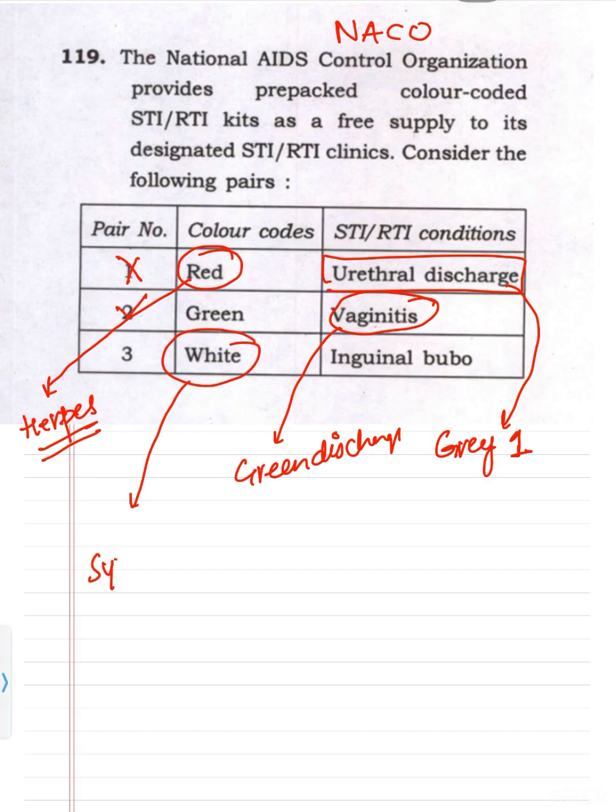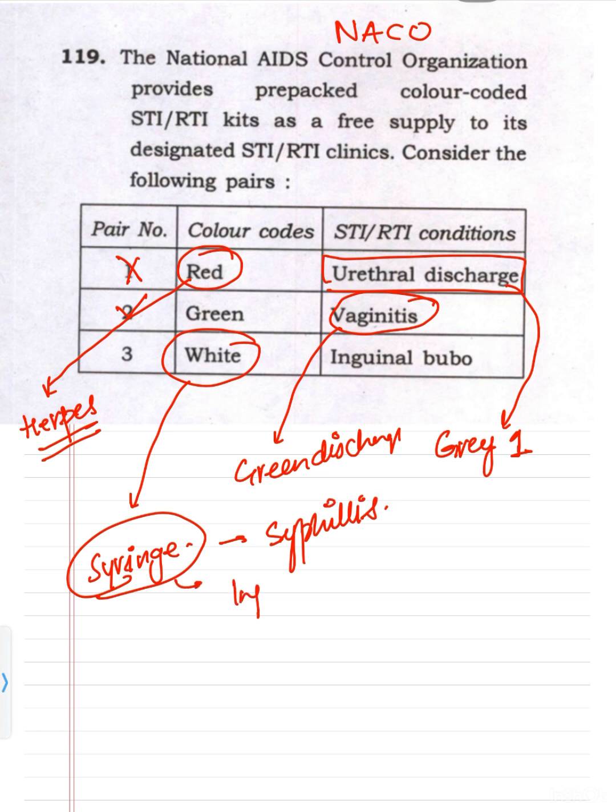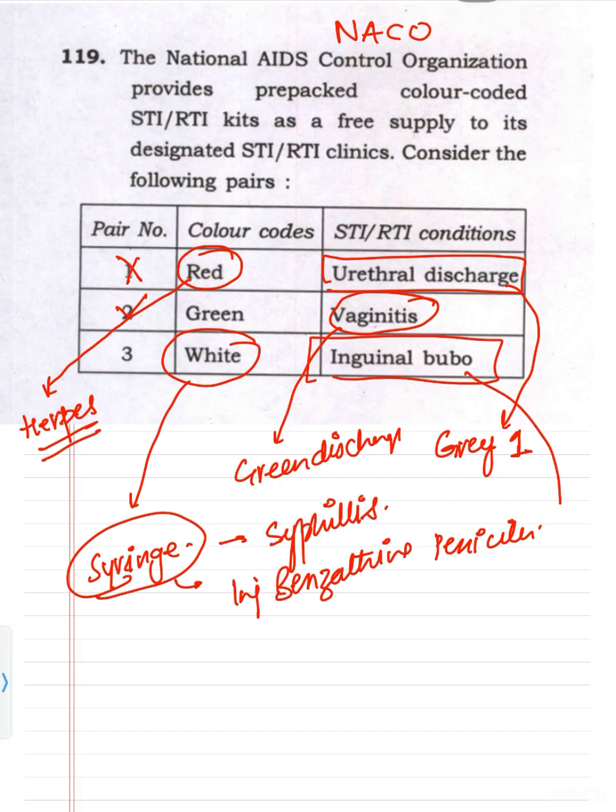Third is white. The white is the color of the syringe, and the only kit in which we give a syringe is for syphilis or chancroid. Syphilis, in which we give injection benzathine penicillin. So it is for syphilis or chancre. It is matched with the inguinal bubo? No, inguinal bubo is for the black one. So the color for the inguinal bubo is black.